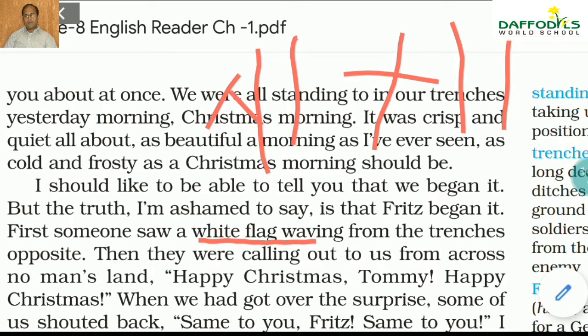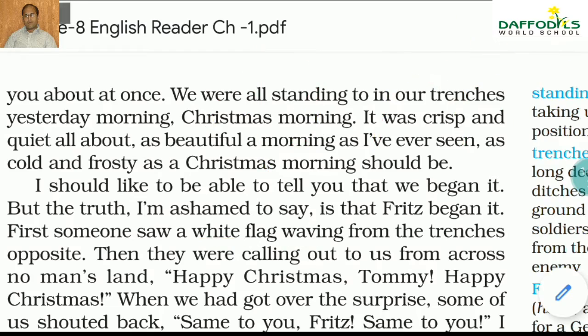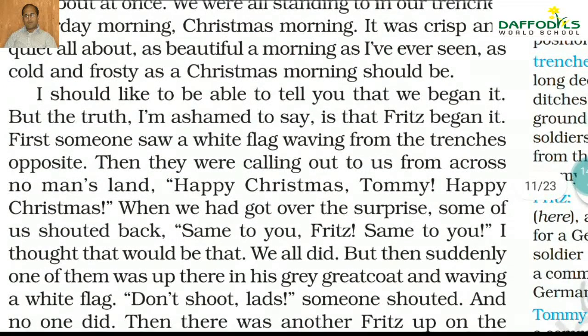Mind you, I'll tell you, the trenches are like this, and this is the no man's land. Here is the Tommy part, and here you can see the Fritz part. So they cannot cross this, understand that. And here are barbed wires. If you have not seen the area, these are barbed wires, and this is called the no man's land. Okay, so somebody has to come out with a flag here to understand this.